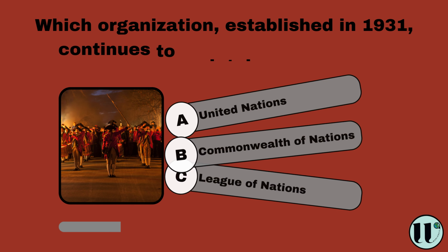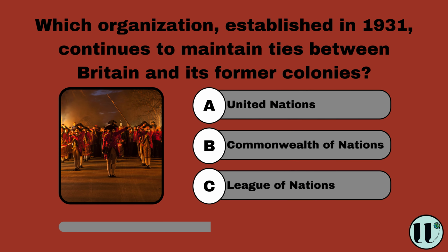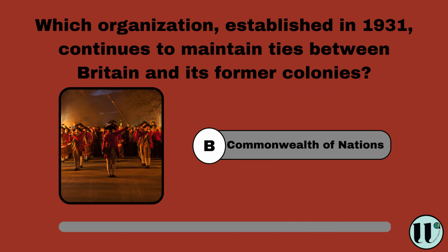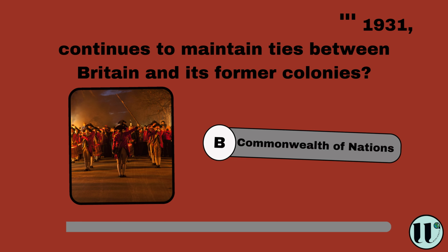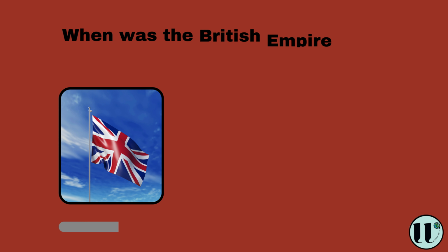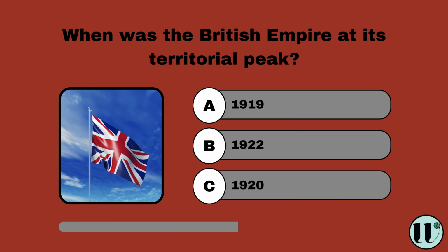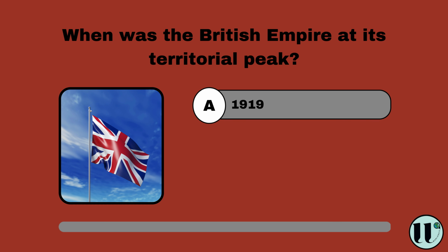Which organization, established in 1931, continues to maintain ties between Britain and its former colonies? United Nations, Commonwealth of Nations, League of Nations. Commonwealth of Nations. When was the British Empire at its territorial peak? 1919, 1922, 1920. 1919.